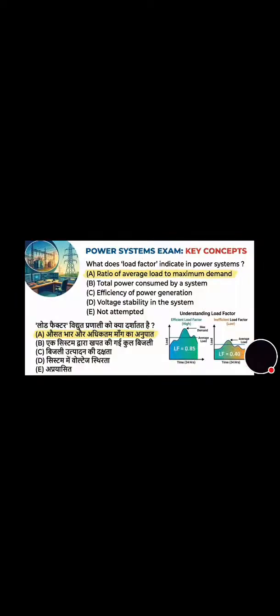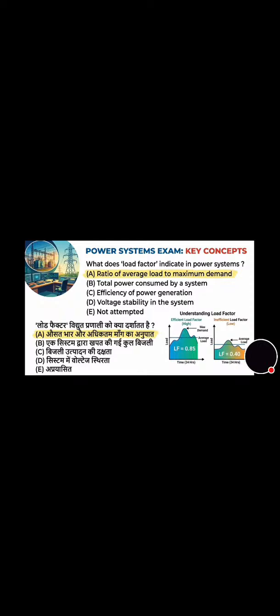What type of motion do electrons exhibit in a conductor due to thermal effects? And its correct answer is option A, that is random motion. Now move towards the next question. Next question is on the screen.